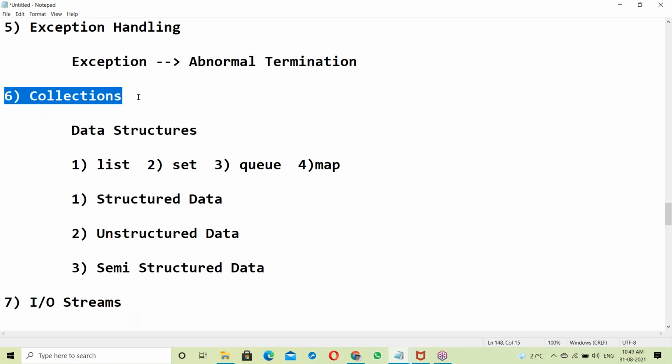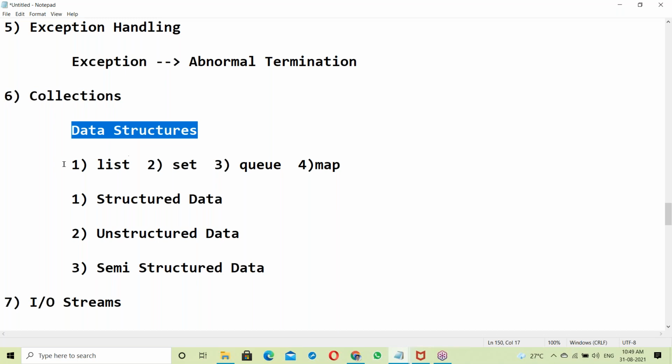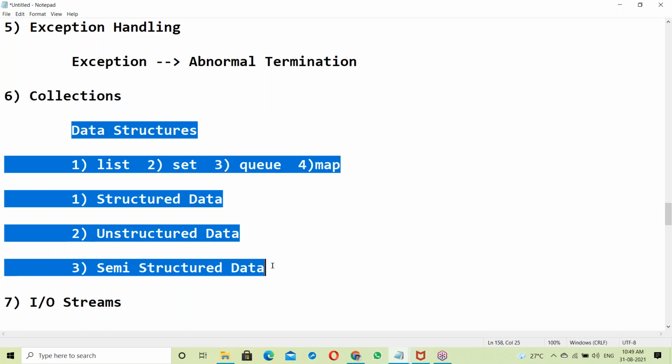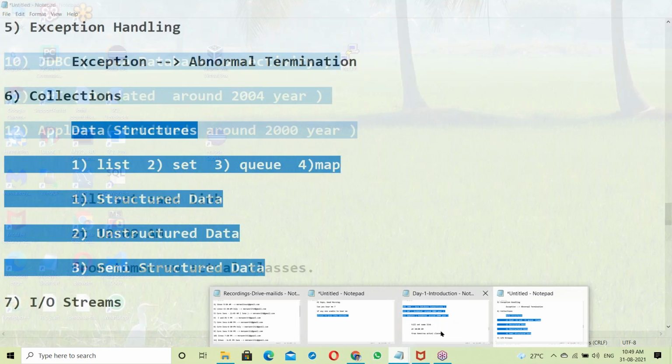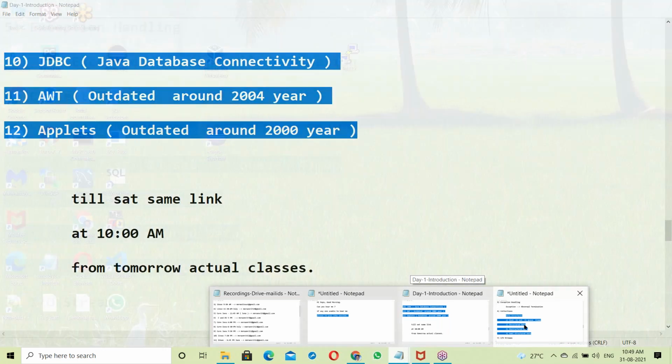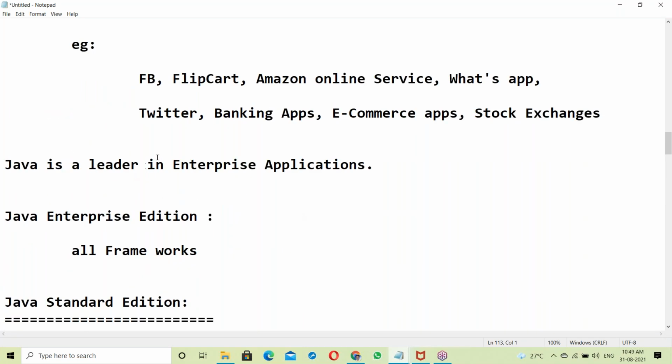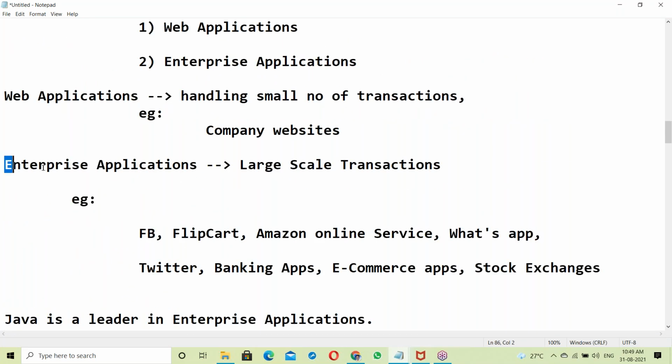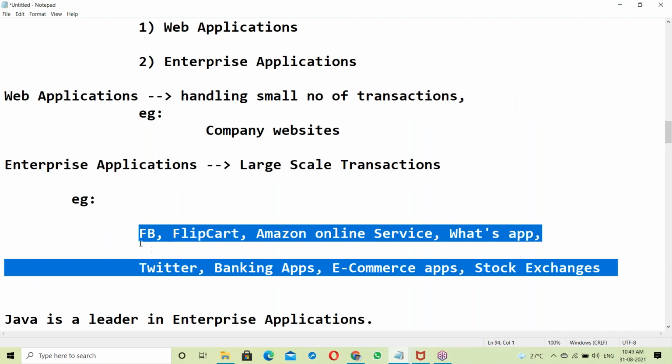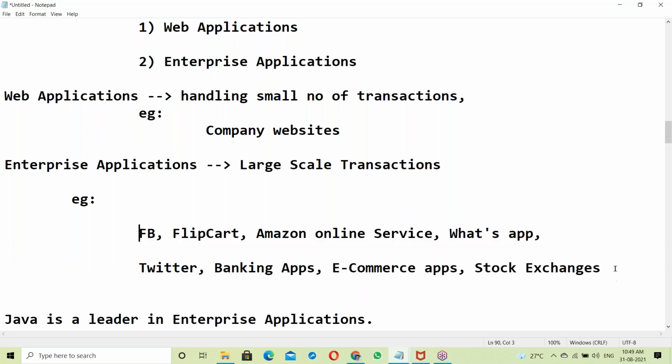Okay, next collection frameworks, which is nothing but the data structures concept. There are different collection components like list, set, queue, and map. What's the purpose of these collections? To maintain a huge amount of data in applications. Suppose, for example, enterprise applications. These applications will maintain a huge amount of data, and that data has to be maintained within the application.